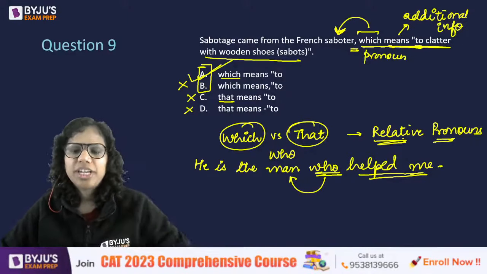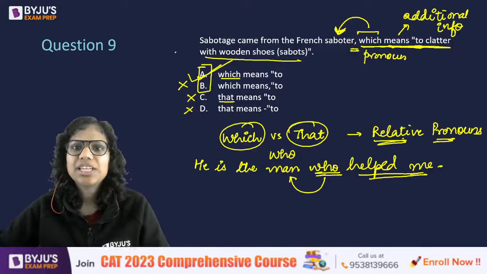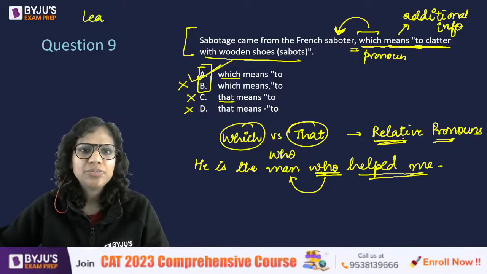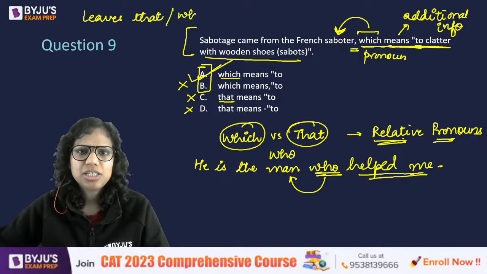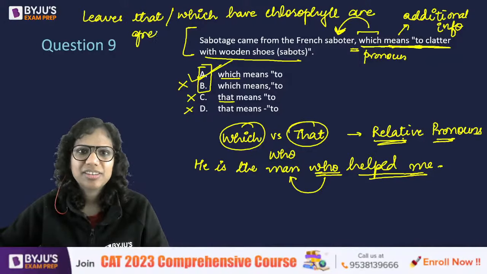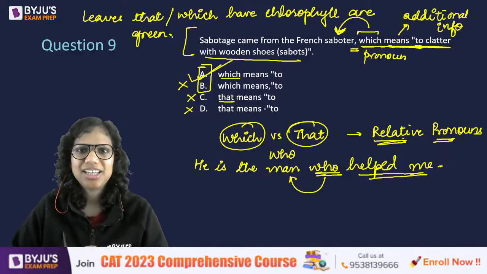All right. Now, how about that? When do we use that? So this was an example showing you the usage of which. Let's see the usage of that as well. This is one of my favorite sentences to explain this: leaves that or which have chlorophyll are green.